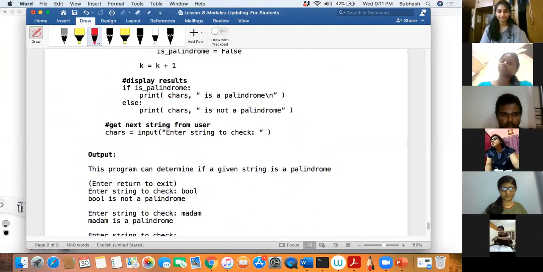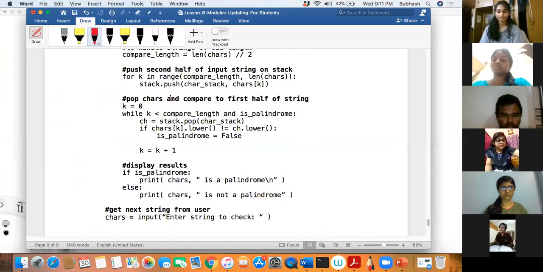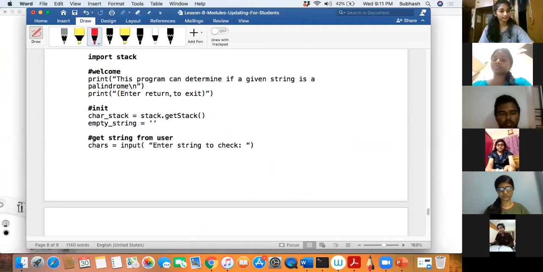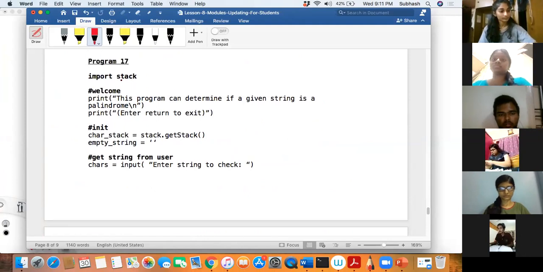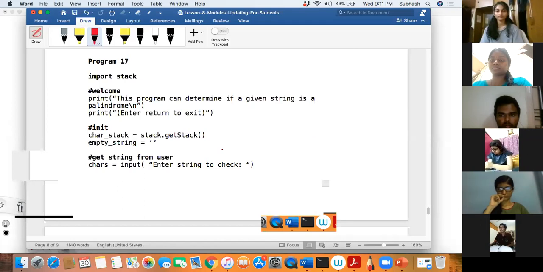Only thing is, just say exit. If you say exit, you must come out of the program. Can you handle that one part? I am actually making use of the stack. You can find out whether a given string is a palindrome in an easier way, but this program will only help you understand how to use a stack. That's all. Clear? Can you just go through this code, everyone?